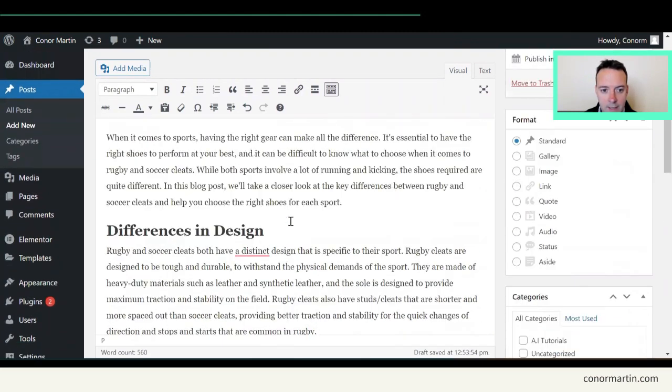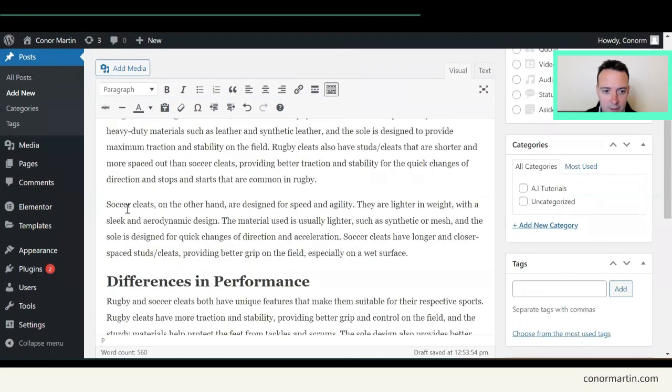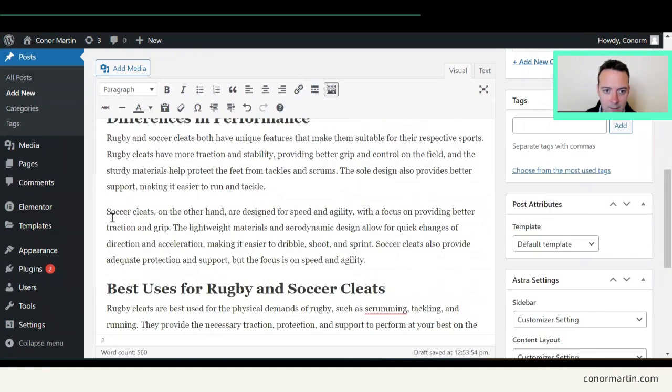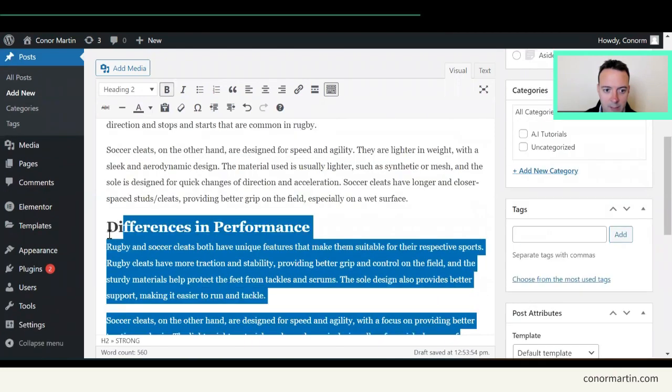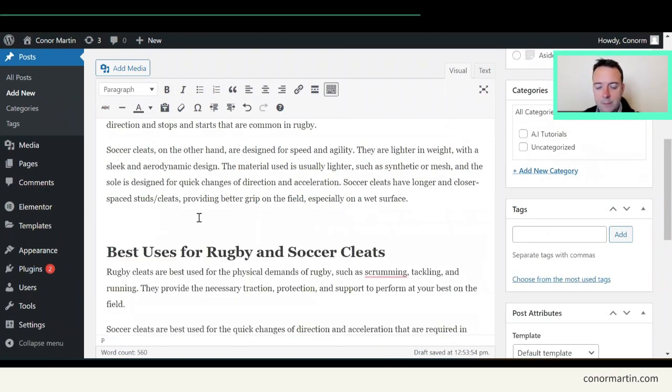Unfortunately, the AI text can be very repetitive. So I've seen here, they've said this many times, this speed and agility. So yeah, I'd probably just delete this whole paragraph because it's repeating what it said above. And I would put some images.